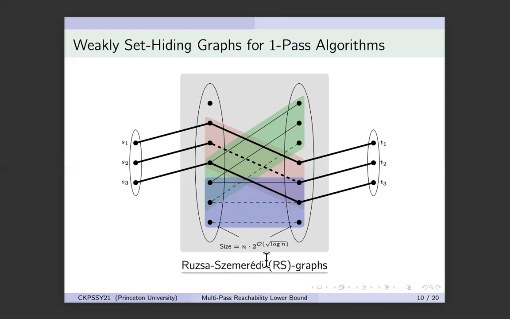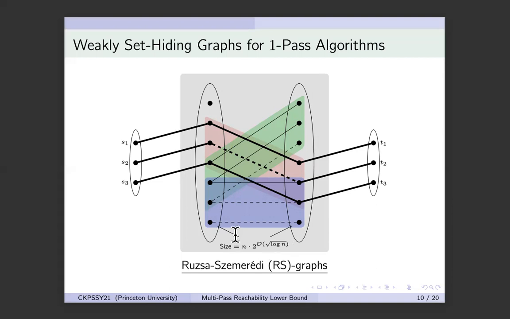And it is exactly because of this blow-up of 2 to the root log n that our construction is stuck at root log n passes. We will need to apply this RS graph construction recursively for each new pass. And therefore, once we apply it for root log n passes, the blow-up becomes more than a polynomial, and the lower bound starts becoming trivial.